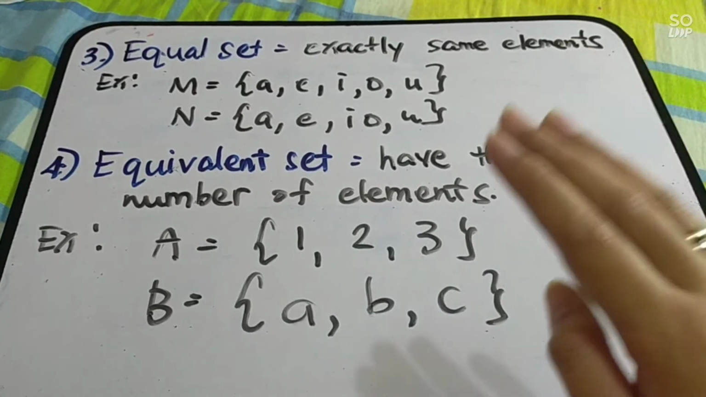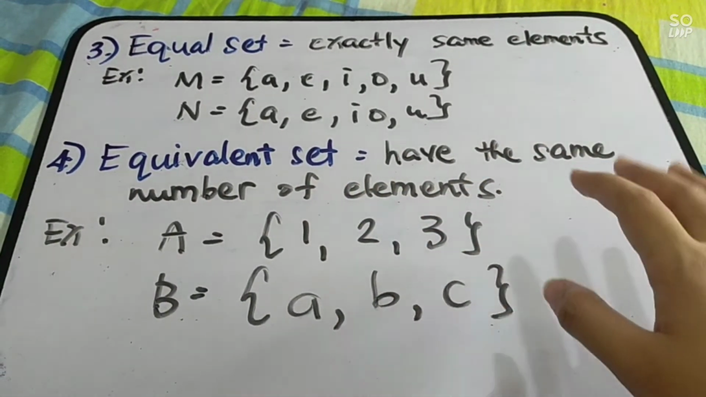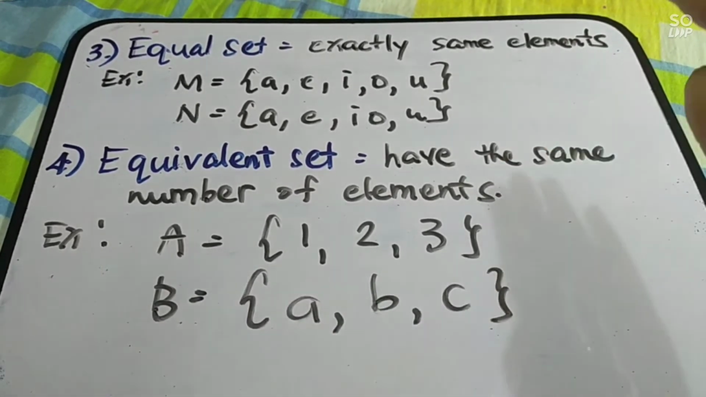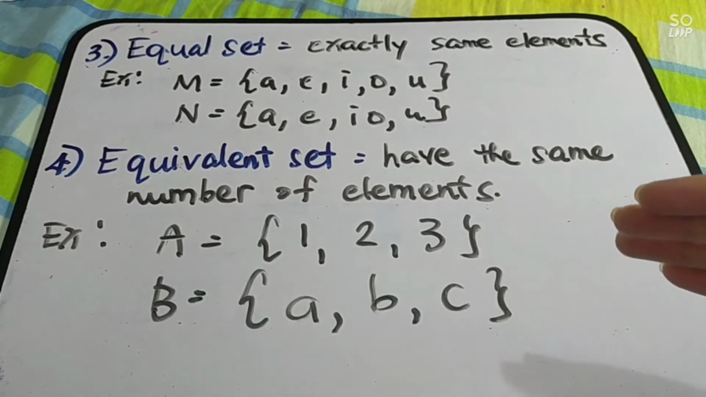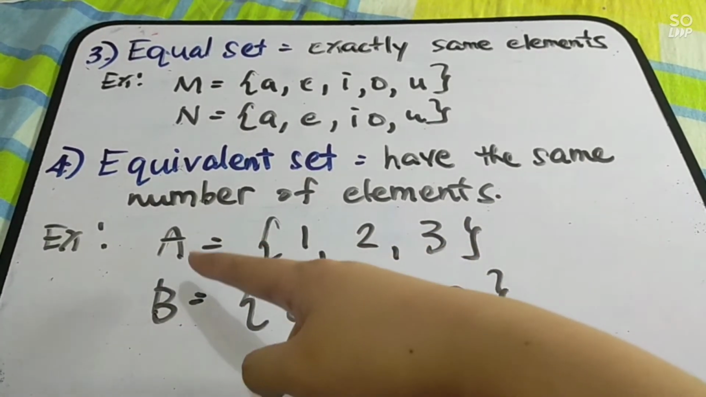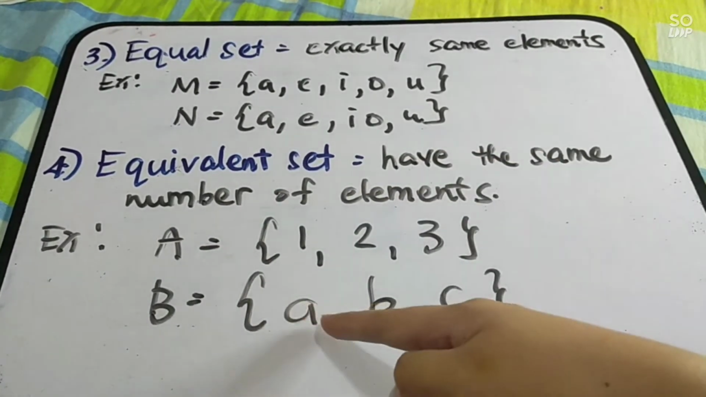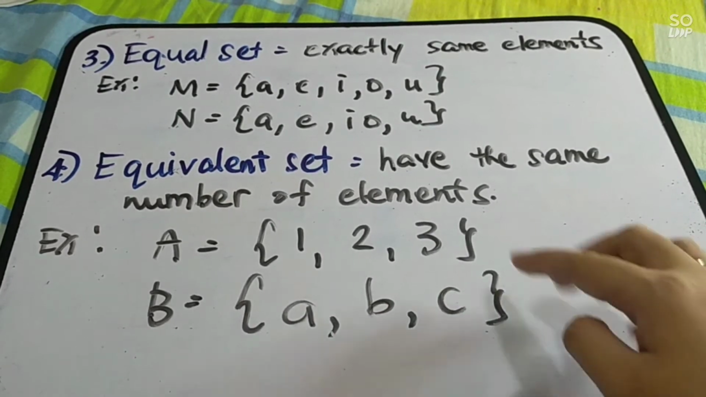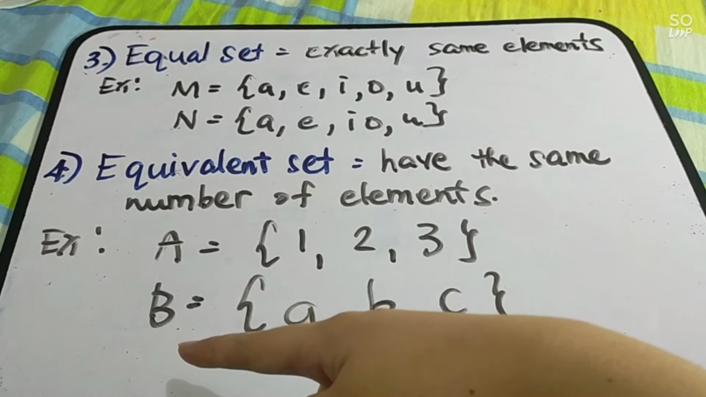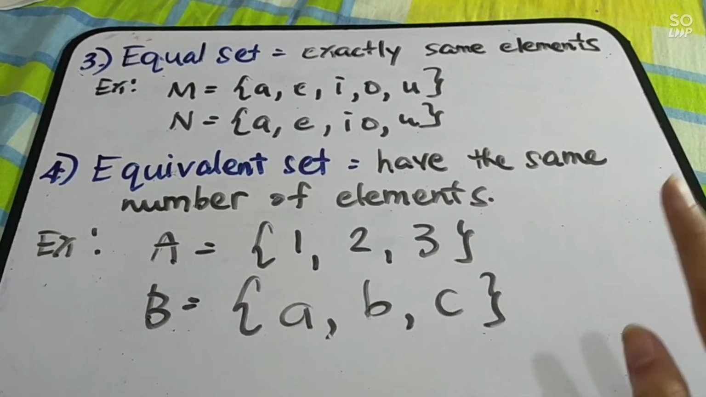Next, let us have number 4. Equivalent set. When you say equivalent set, have the same number of elements. So, kung yung isa mong element ay 5, dapat yung sumunod mong element ay 5 din. For example, I have here set A and set B. Si set A ay merong 1, 2, and 3. While set B, we have A, B, and C. So, ilan ang elements ni A? We have 3. While in set B, we have 3 pa rin. So, that is equivalent set.